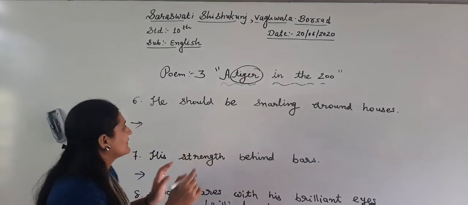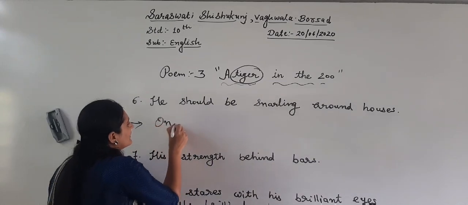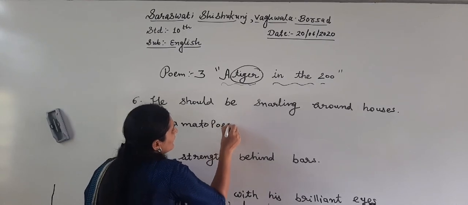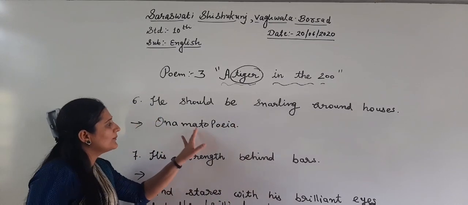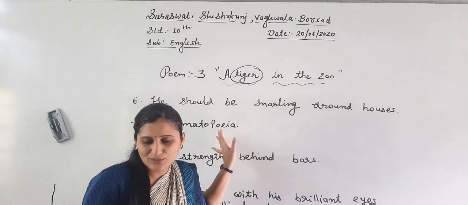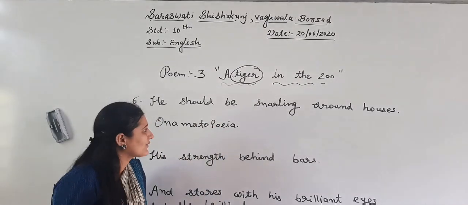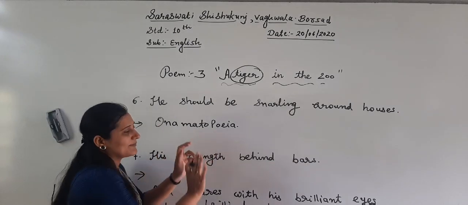Let me write first, then I will explain. Onomatopoeia. It is difficult, because if I write it wrong, right? So, onomatopoeia.